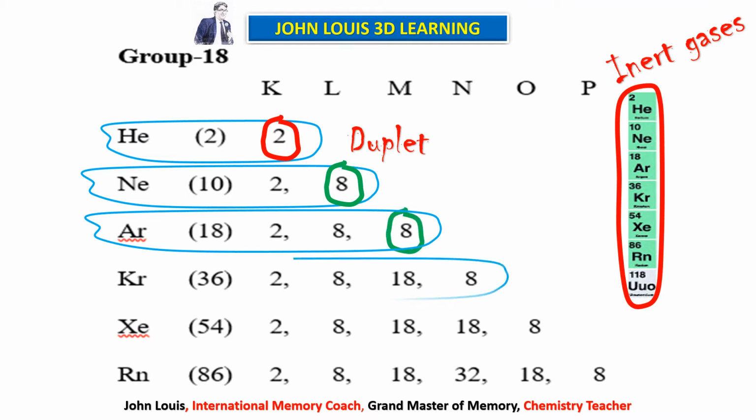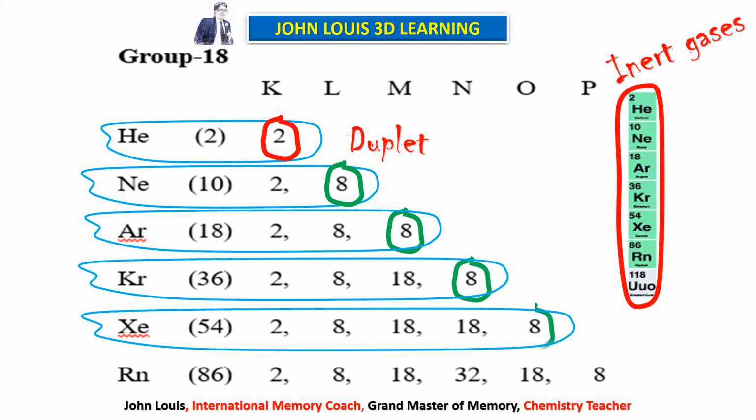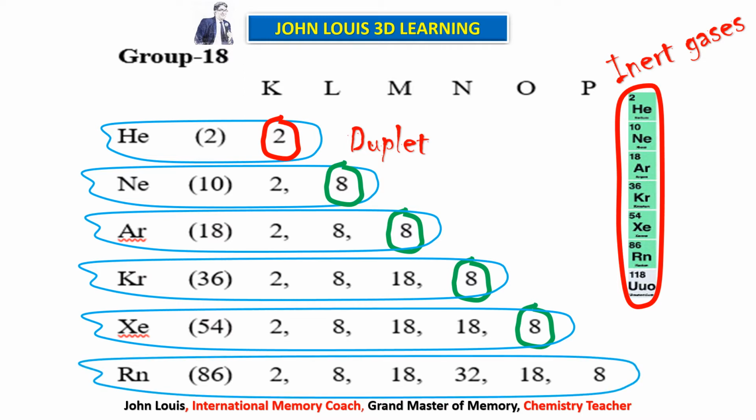If you take krypton and arrange its electrons in increasing order of orbits, the last orbit is having 8 electrons. Xenon, the number of electrons is 54. It also has 8 electrons in the last orbit. Then radon, 86 electrons in total, but the last orbit is having 8 electrons.